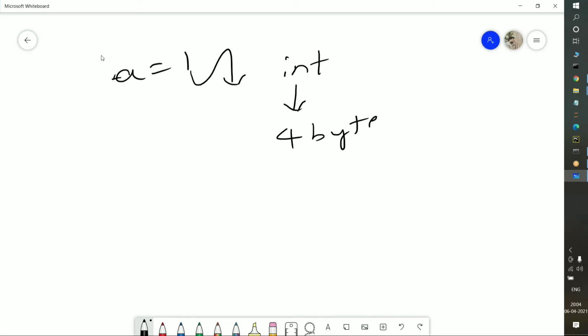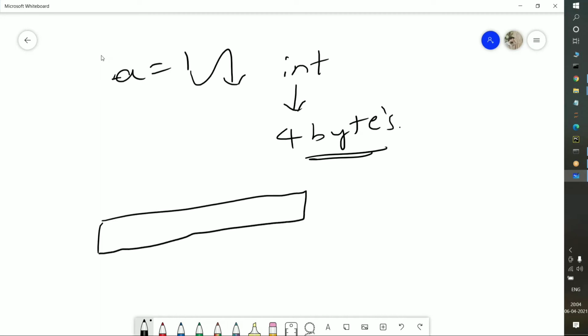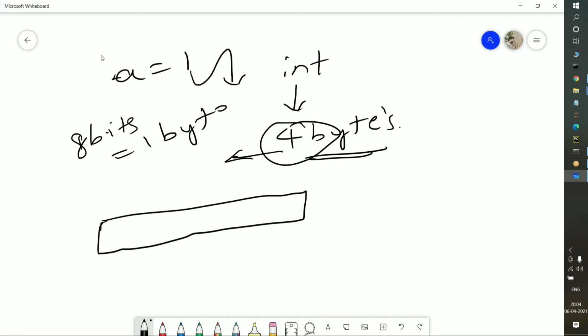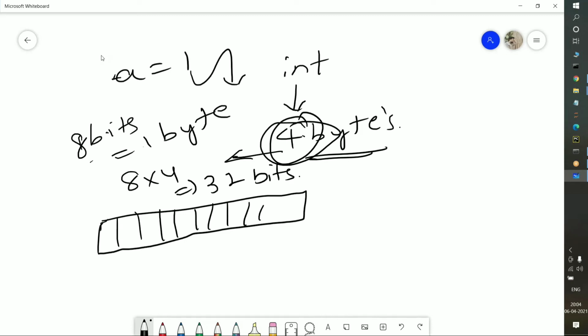You need to understand that 8 bits is equal to 1 byte. We have 4 bytes, so 8 into 4 is 32 bits of memory occupied in our local system. In these 32 bits, this one value will be saved.